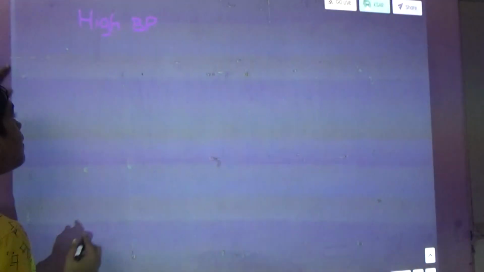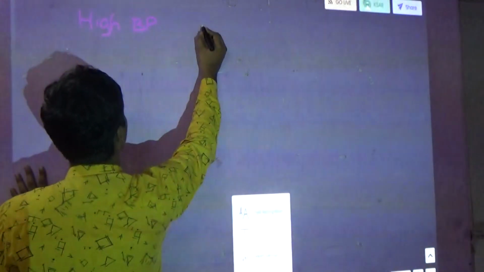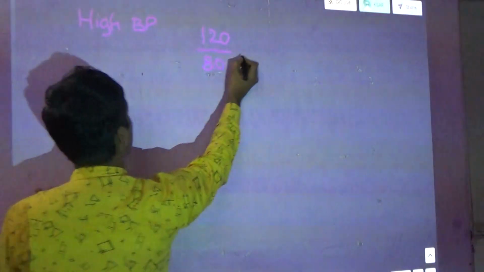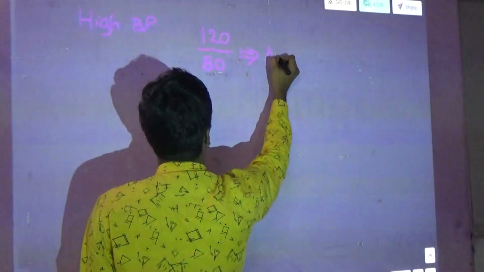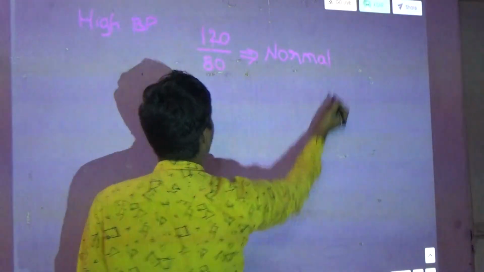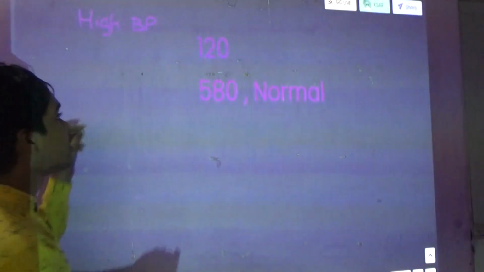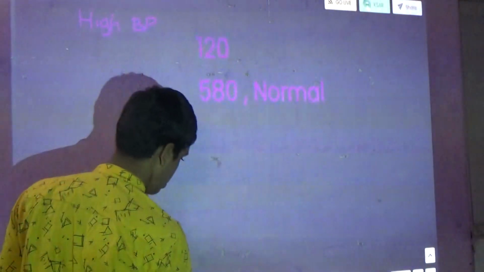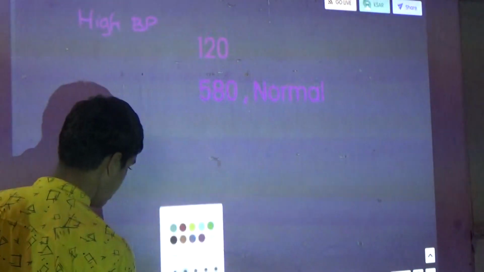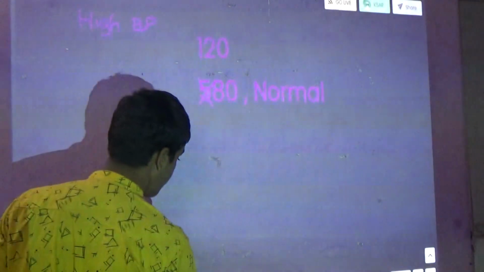Now, high BP means the normal is 120/80. It means normal level. Okay, it is normal. When it crosses 130/80, here they have given 580. We will see. It is not 580. It is 80. Okay.